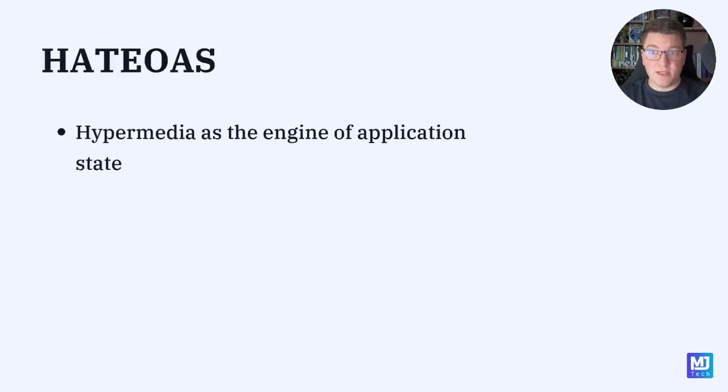Finally, we have HATEOAS, which is short for Hypermedia as the Engine of Application State. And this is probably one of the most important RESTful constraints because of the rich behavior that it can introduce to a RESTful API in terms of how you expose functionality to the client, how you render the client interface, how you apply business rules which can change dynamically at runtime.